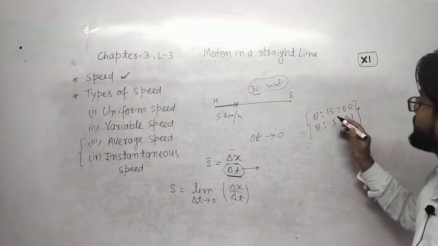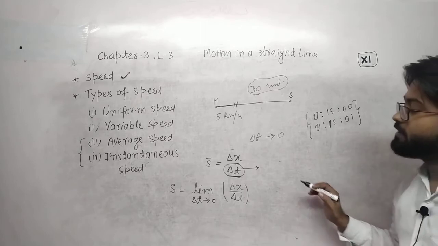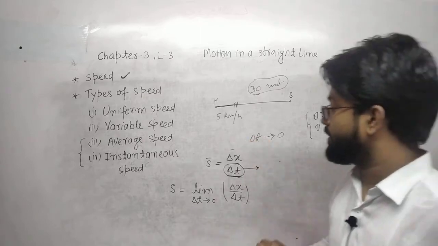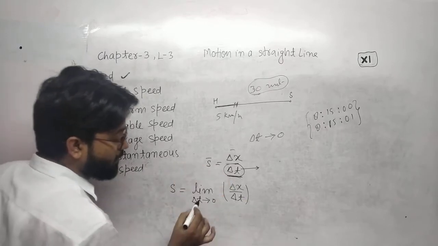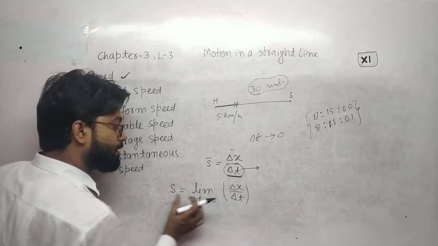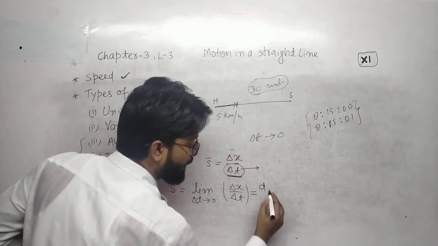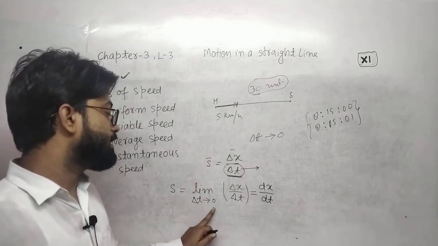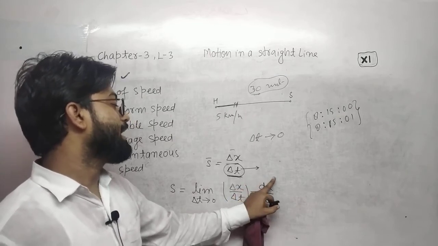But when the time duration is very short, then the speed at that particular instant is called instantaneous speed. In average speed, if we take the condition limit delta t tends to 0, then the average speed becomes instantaneous speed, and this can be written as limit delta t tends to 0, delta x over delta t, which can be written as dx over dt.